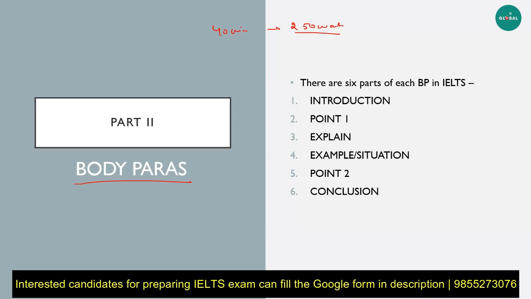Now, the content that you write in your body paragraphs vastly depends on the kind of question you have. But there is a structure that can be followed in almost all types of questions and all types of essays, and this is only a structure for a body paragraph. I know it looks scary, but I'll show you an example and it will be very clear. First of all, let's understand what happens here. In IELTS, it's not about how many points you give, it's about how well you explain a certain point. They do not want 10 different reasons why homeschooling can be bad. They want one or two reasons explained really well.